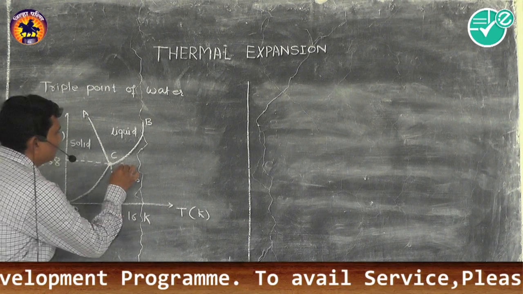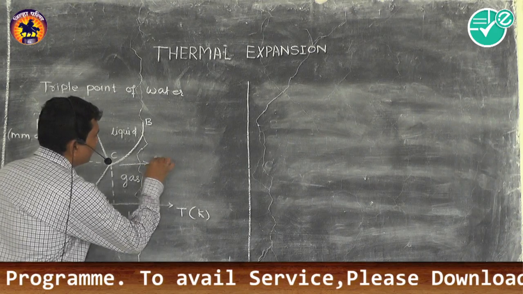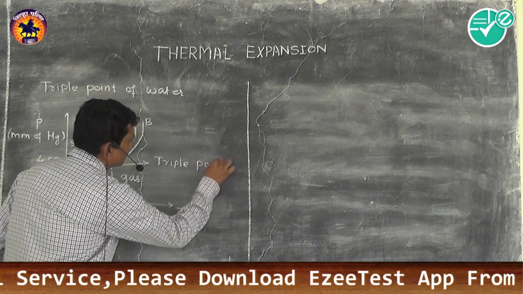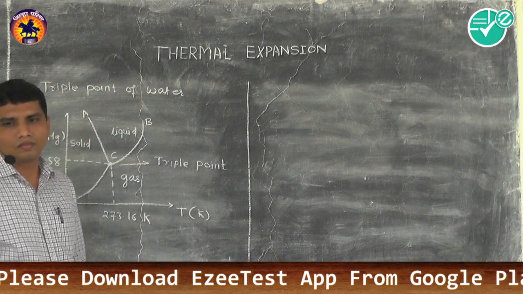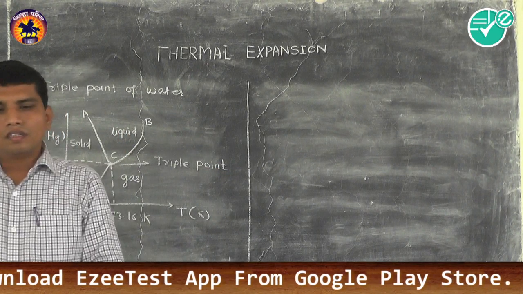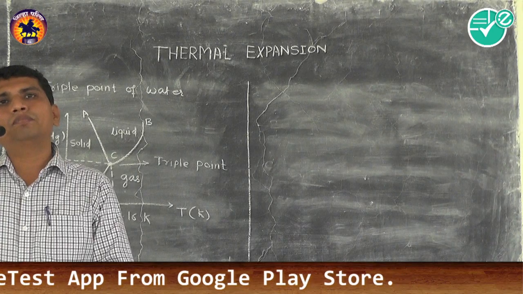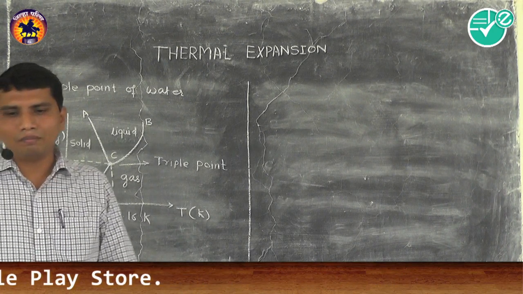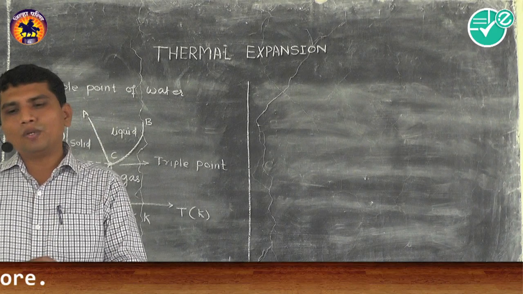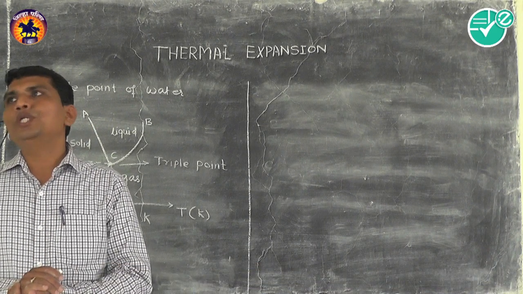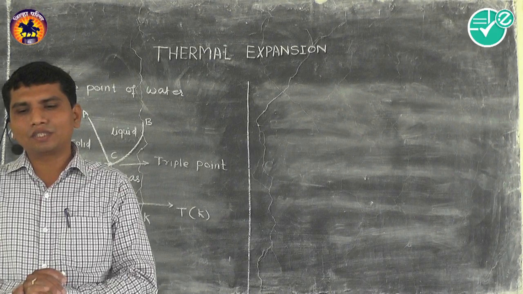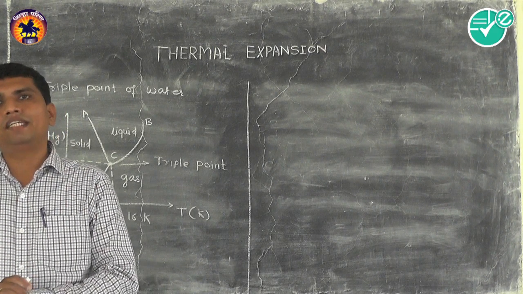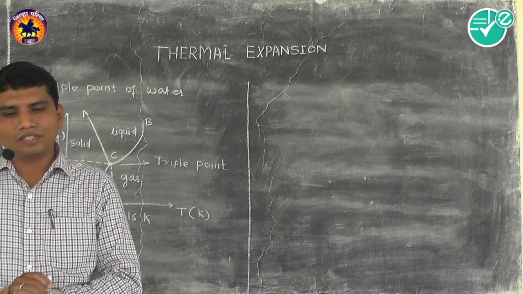Now at this triple point what happens? The substance coexists in equilibrium in all three states of matter, that is solid, liquid and gas.